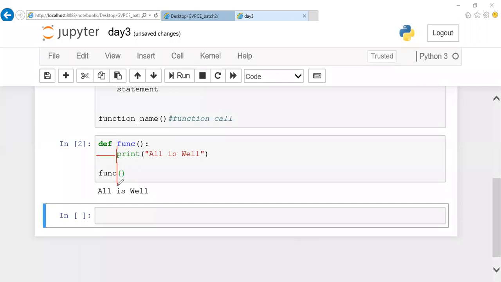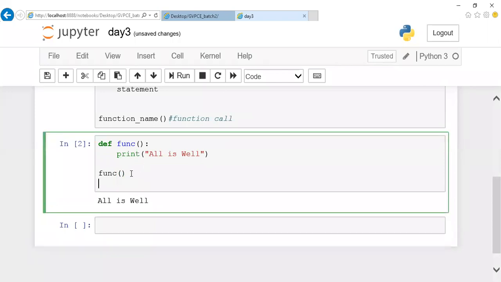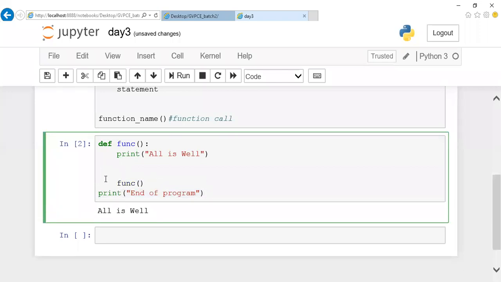All the lines which come under the function should be given the spacing, which says that these statements are inside your function. If you want to write some statement outside a function, I can write it here. Here we don't have a separate part like a main function, guys. By default, whatever statement you write at the margin after this function is considered the main statement. So if I mention end of program, for your understanding, let me write beginning and end, so that people can understand where the function call is beginning and where it is ending.